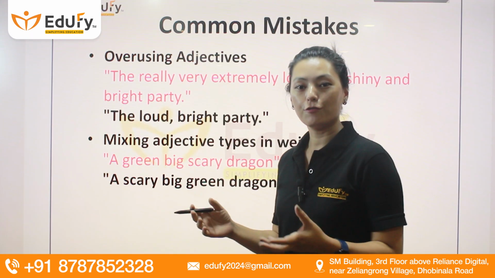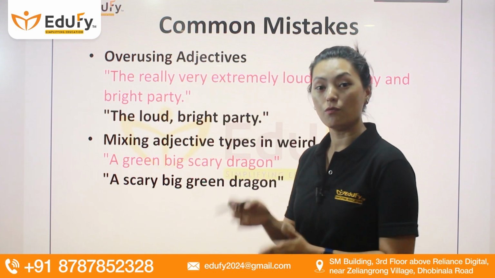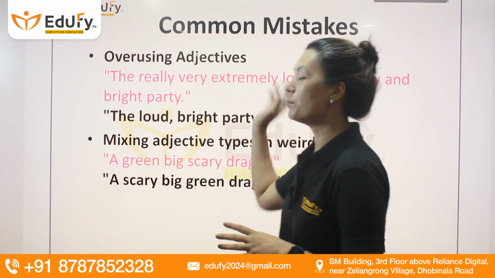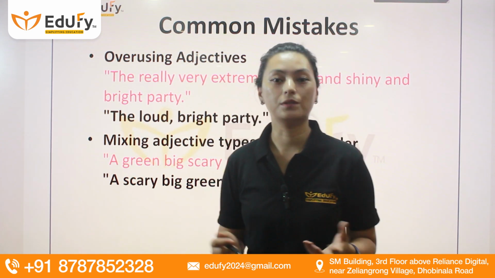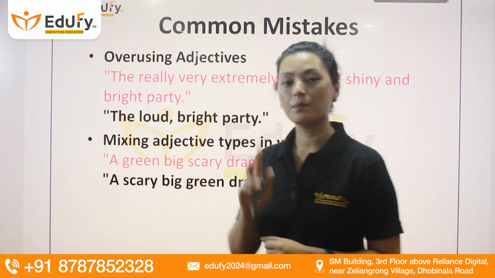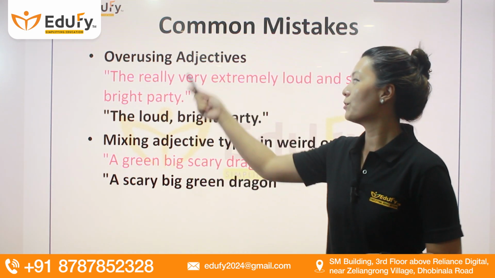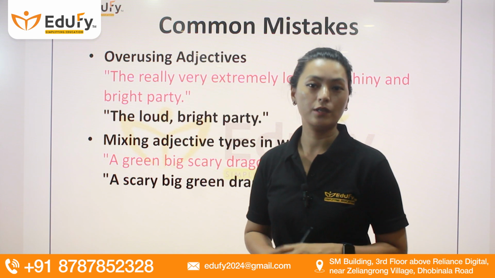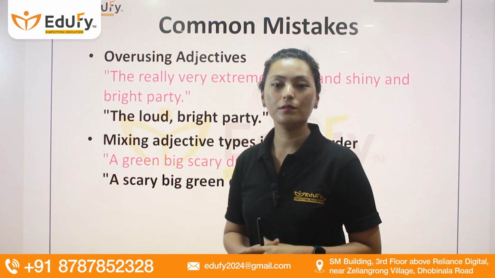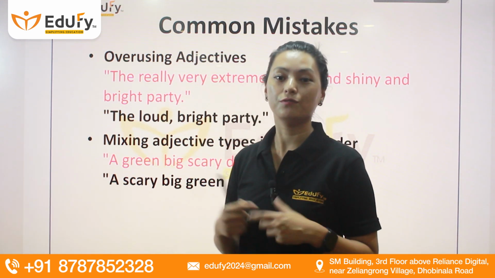With the end of the different types of adjectives, we move on to another topic, and that is the common mistakes that we make when we use adjectives. So we have to remember two very important points, not very complicated, and the first one is the overusing of adjectives. When we use adjectives, a lot of times we use various adjectives.